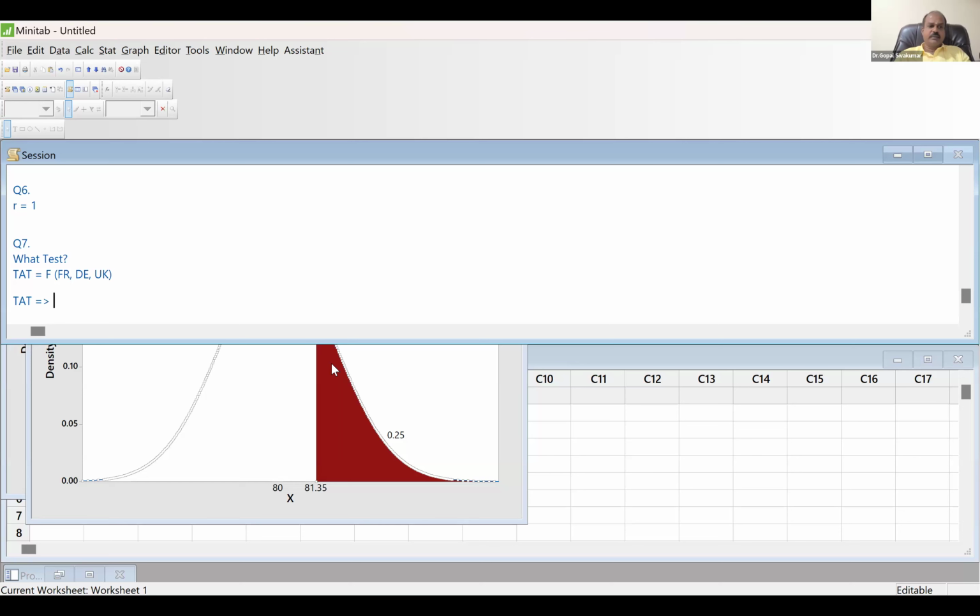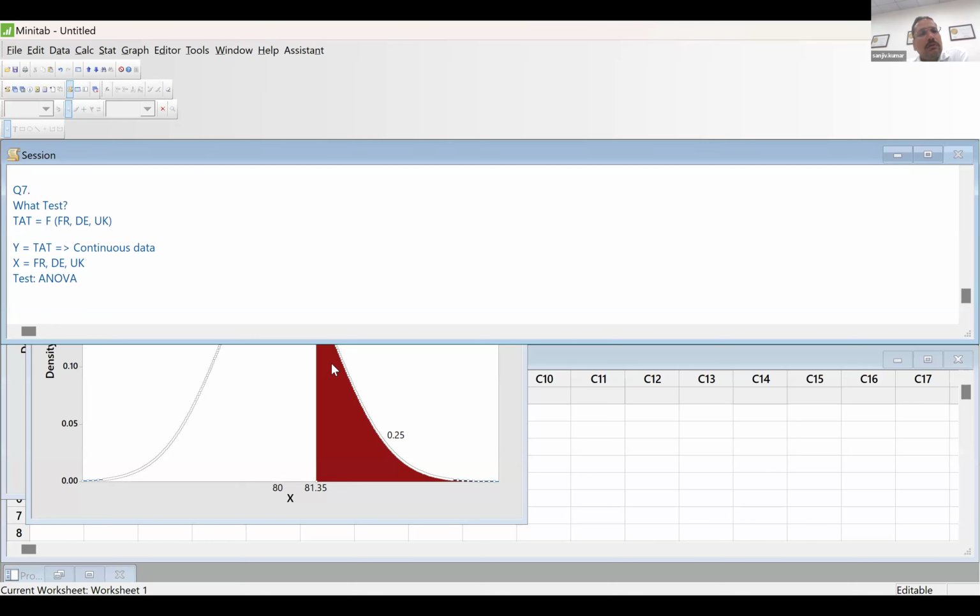So you know turnaround time is continuous. It's continuous data. So this is your Y variable. And your X variable is 3 different places: France, Denmark, UK. So you are comparing 3 locations with respect to a continuous variable. So the test required is ANOVA.